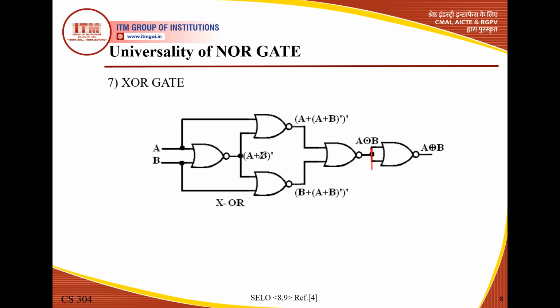So this is A, B. So this is A plus B complement. The same input is fed here. Here one input is A, another input is B. So again one input is A, another input is A plus B complement. So first we added input A plus B complement. Here we first added the input and take the whole complement from this. Here one input is A plus B complement, another input is B, and taking the whole complement, both are used as inputs of the next NOR gate.